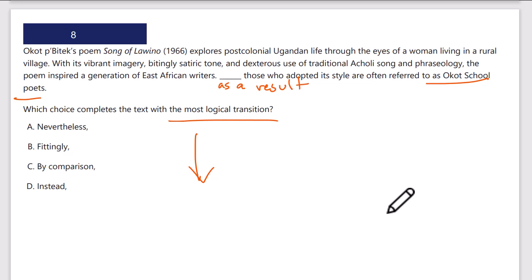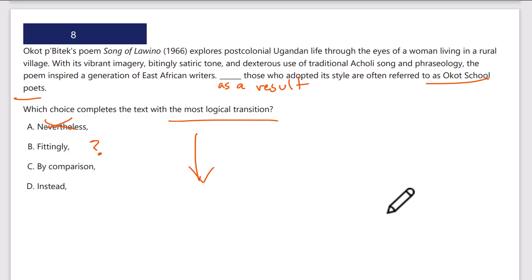It describes all the Ugandan poets' style and everything, and then as a result, those who adopted the style. So let's see. Nevertheless, those who adopted, no, it's not contrasting. Fittingly, that's appropriate. So that's not quite cause and effect, but it's appropriately or fittingly those who adopted style. That definitely could be. In fact, it probably will be the answer.